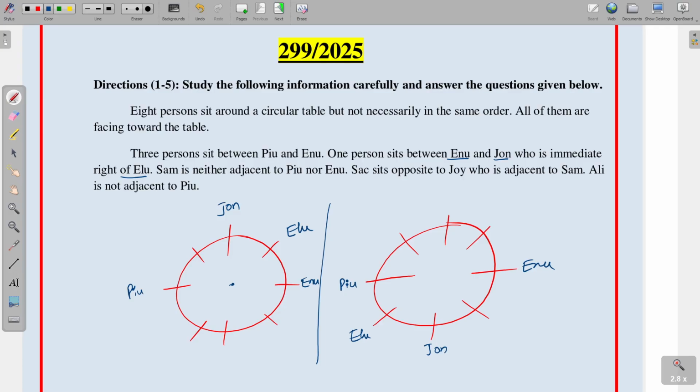Sam is neither adjacent to PU nor ENO. So Sam not coming these two places and this one places, only Sam is placing here. Coming to the second possibility, here also Sam not coming, and these two places also Sam not coming, only placing here. Okay.